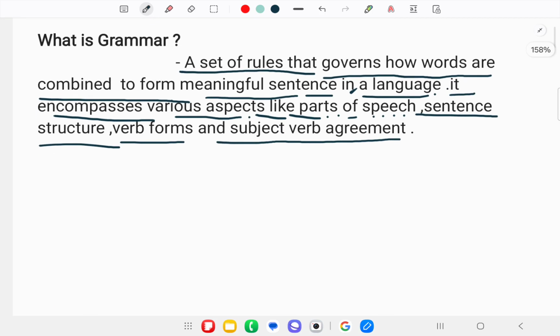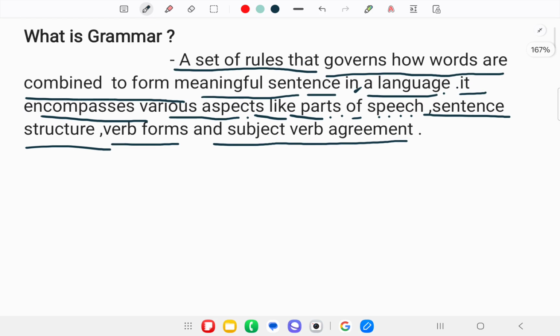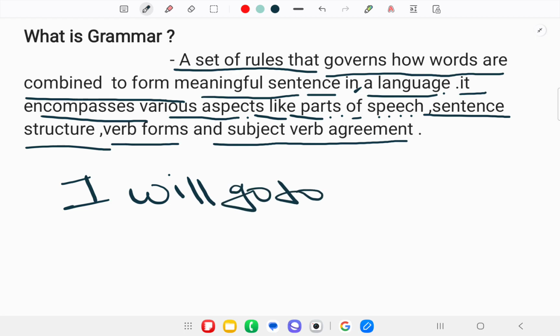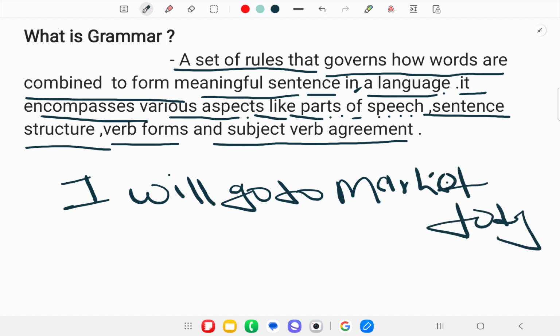If I take an example like, I will go to market today. Here we can say that the structure of English grammar is that here will be your subject portion, this will be your verb portion, and this one your object portion.